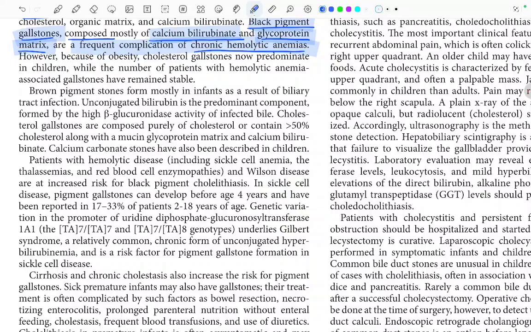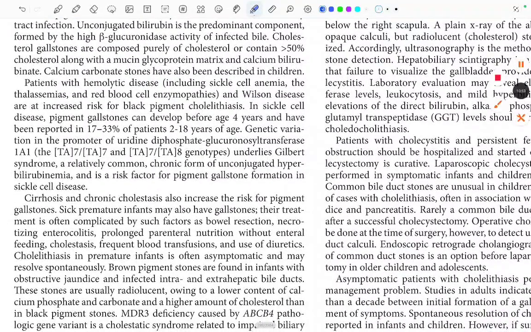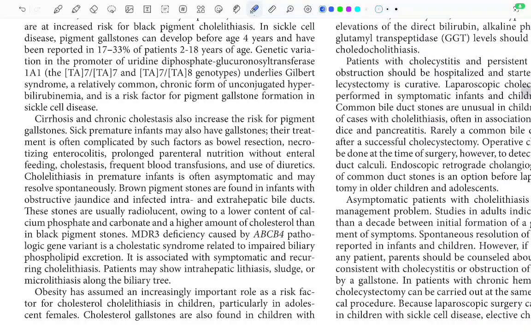Genetic variation in the promoter of the uridine diphosphate glucuronosyltransferase underlies Gilbert syndrome, a relatively common chronic form of the unconjugated hyperbilirubinemia, and is a risk factor for the pigment gallstone formation in the sickle cell disease. Cirrhosis and chronic cholestasis also increase the risk of pigment gallstones. Fine, so cirrhosis and chronic cholestasis increase risk for what? Pigment gallstones. Okay. Sick premature infants may also have gallstones.